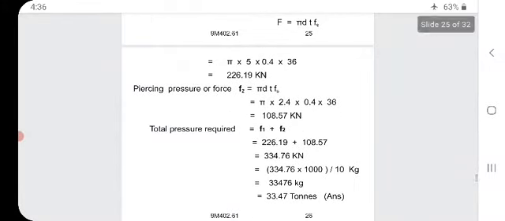Piercing force F2 equal to pi d t into Fs. Same, by adding the values from the given data, pi into 2.4 into 0.4 into 36, we get 108.57 kilonewtons.